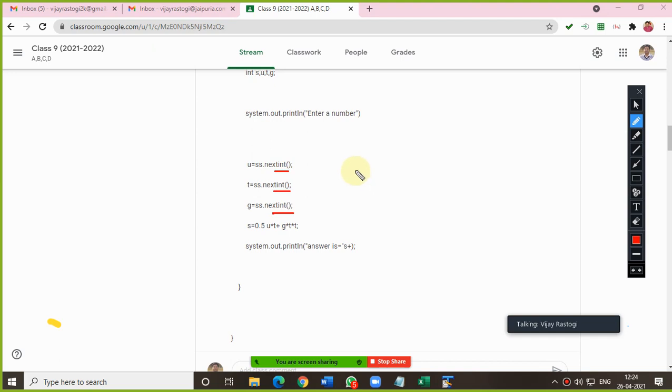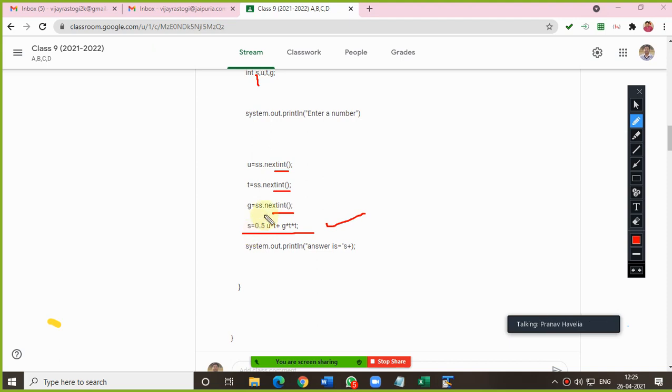Otherwise, you will lose 1 mark at least. And one more thing: the output of this program must be in double form. So this S you must declare as double, because the result will come in decimal, since you are multiplying by 0.5 into U and T and GT square. And after 0.5, there must be a multiplication symbol also. Okay?